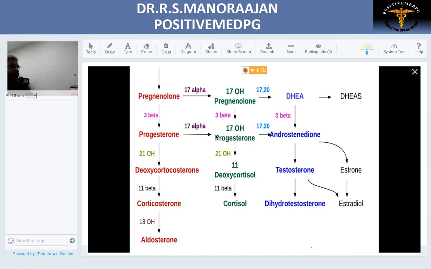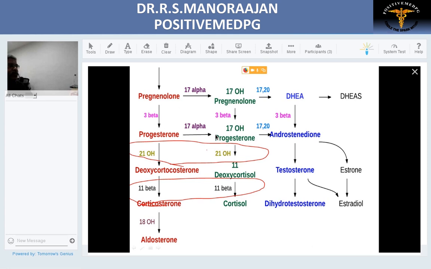Now we'll jump into the enzymes which take part in this pathway. There are four enzymes. We'll see the commonest and the most important enzyme in CAH. This enzyme is called 21-alpha hydroxylase. It takes part in two hormone productions, aldosterone and cortisol. The second enzyme is called 11-beta hydroxylase. This also takes part in two hormone productions, namely aldosterone and cortisol.